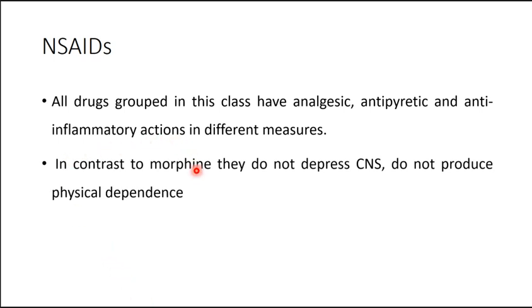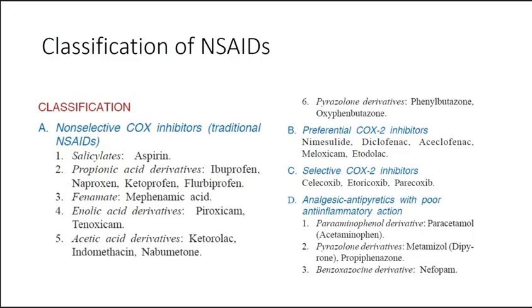Now, in contrast to morphine, which is a narcotic analgesic, they do not depress the CNS. So in this contrast, they do not depress the CNS or produce any kind of physiological dependence. We have the classification of NSAIDs.